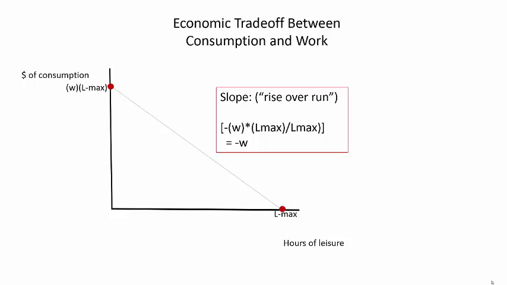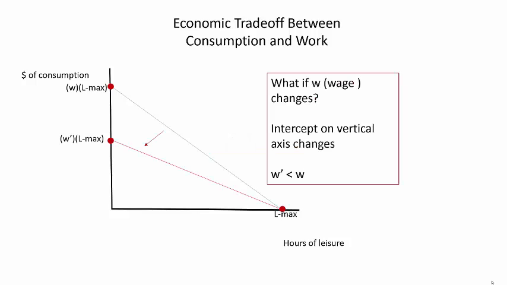The two intercepts give us 2 points on the budget constraint. Using these points, we can calculate the vertical change divided by the horizontal change, or the rise over the run. This gives us, after some simplification, a slope equal to the negative of the wage rate. We'll want to be able to use this model to understand how the budget constraint changes with the addition of or changes in safety net programs or other policies.